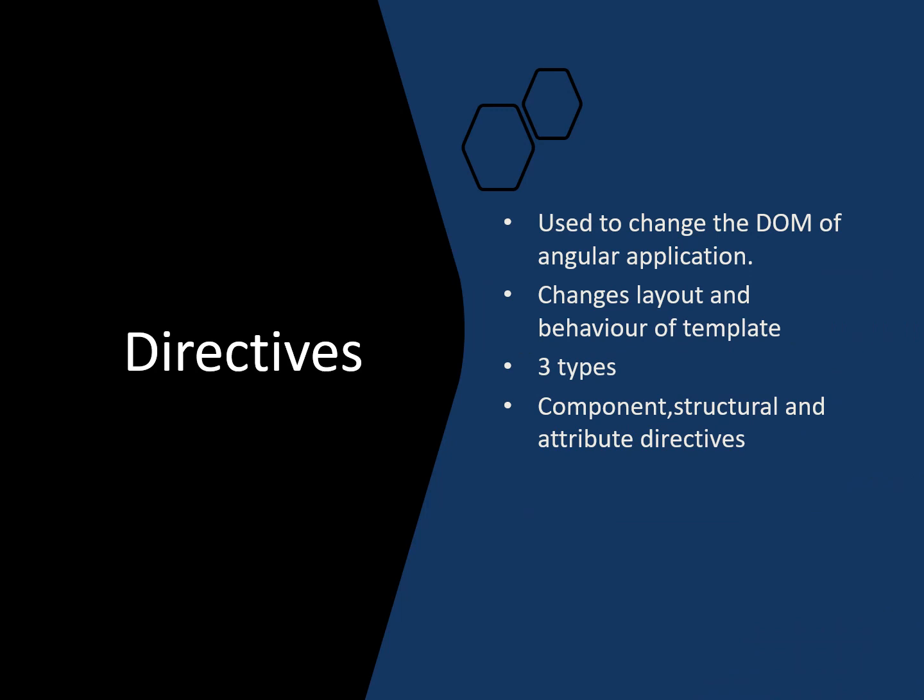Then directives. Directives are used to change the DOM of the Angular application, like ngIf, ngFor. There are different types of directives available. We'll go through all the details in the next video. For the time being, we'll just understand that directives are used to change the layout and the behavior of the template. There are three types. Those are component, structural and attribute directives. Let's go into the details of all these things in the coming videos.